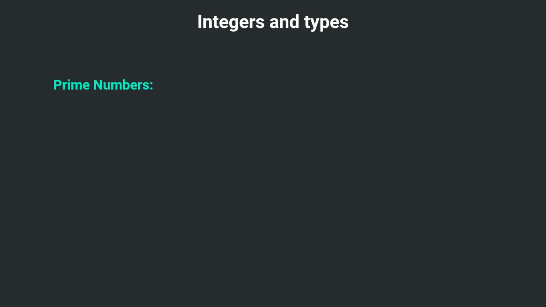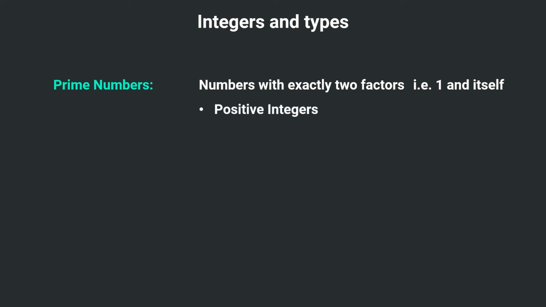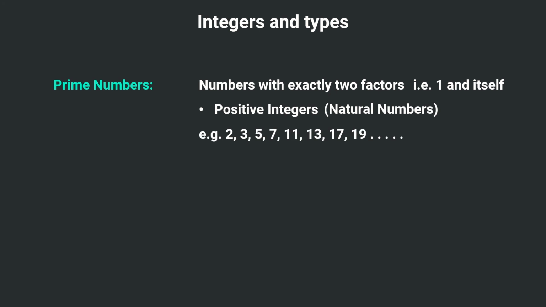We have prime numbers. Prime numbers are those numbers which have exactly two factors. One is 1 and the other is itself. So the number can be divided by 1 or itself only. And one thing we have to keep in mind is that these are only positive integers, that means natural numbers. Starting from 1, 1 has only one factor, which is 1. According to our definition, we should have exactly two factors, so 1 cannot be a prime number.